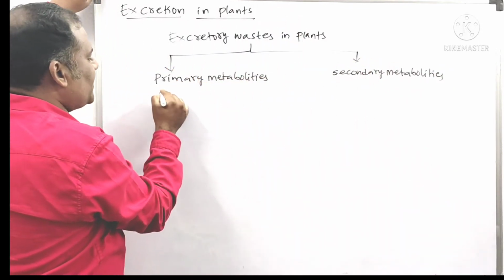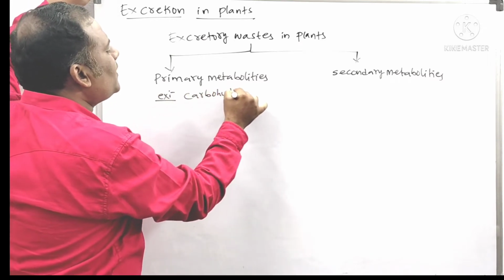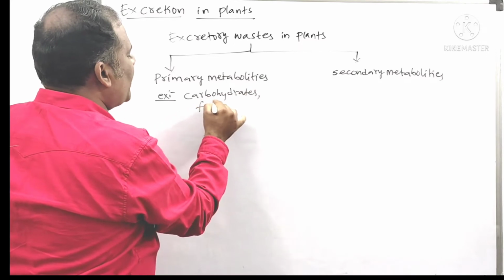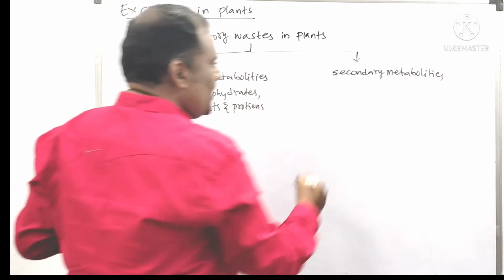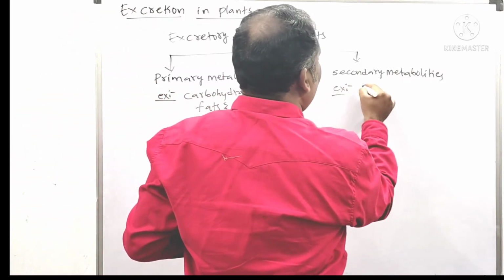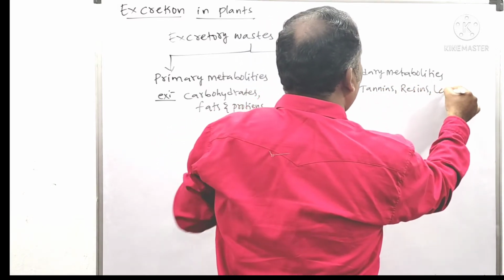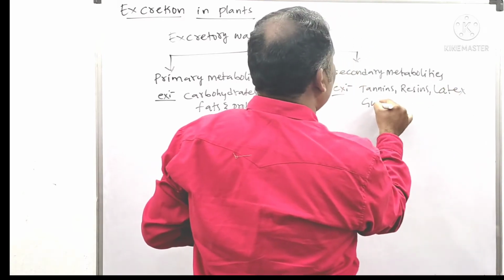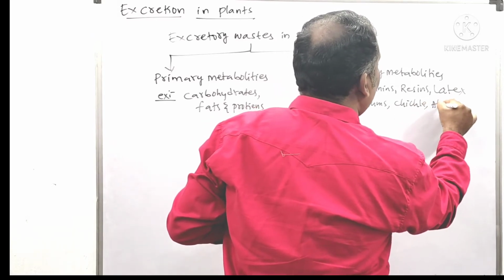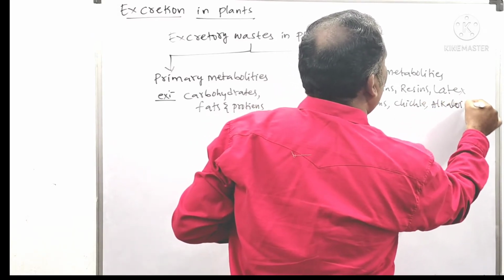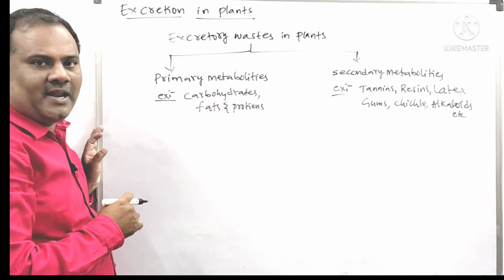Examples for these primary metabolites are what? Carbohydrates, fats, and proteins. These come under what? Primary metabolites. Secondary metabolites examples are what? That is nothing but tannins, resins, latex, gums, and alkaloids, etc. All this comes under what? That is secondary metabolites.